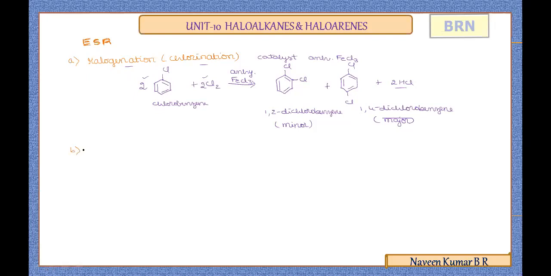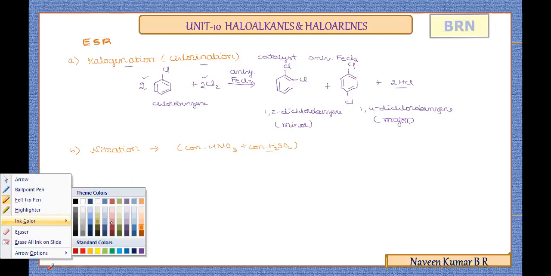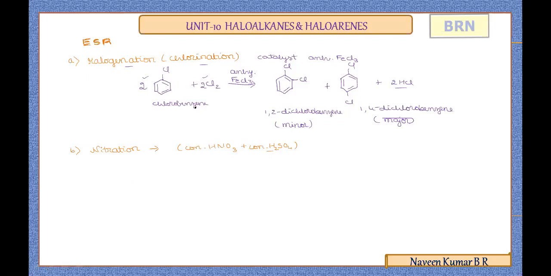The second electrophilic substitution reaction is nitration. For nitration, we are going to use a nitrating mixture, that is a mixture of concentrated nitric acid and concentrated sulfuric acid. H2SO4 acts as the catalyst in this case. Now if you consider the equation-based explanation, try to practice self-explanatory equations, and if required, try to write the same in the form of simple sentences to explain the equation.